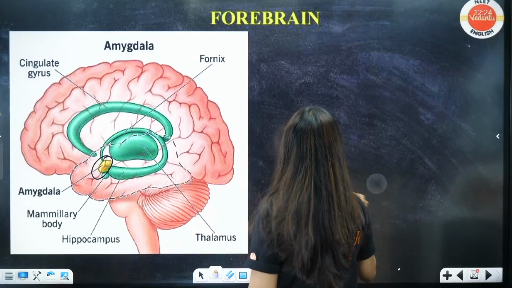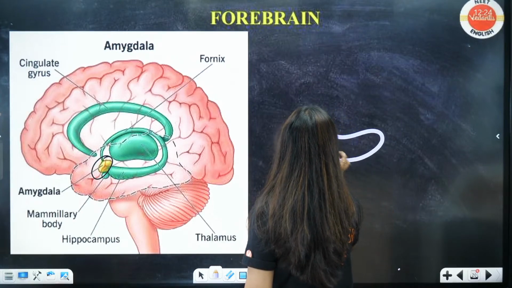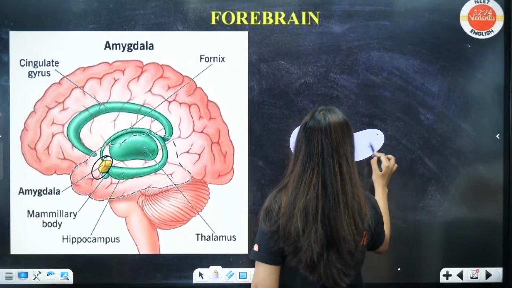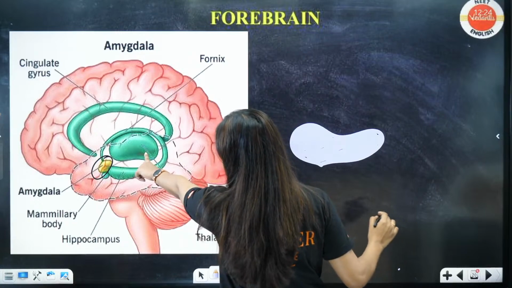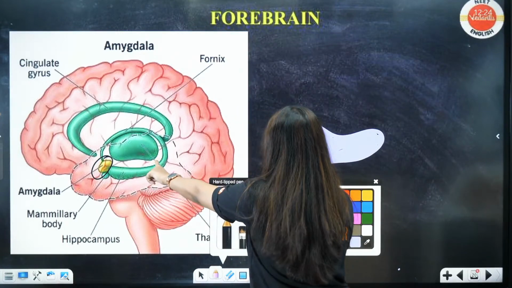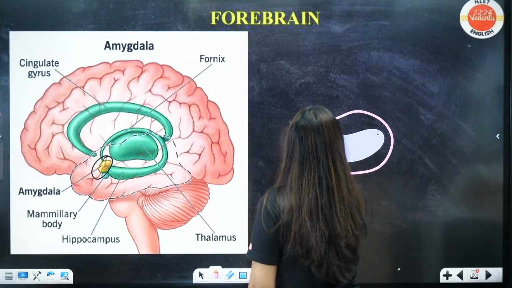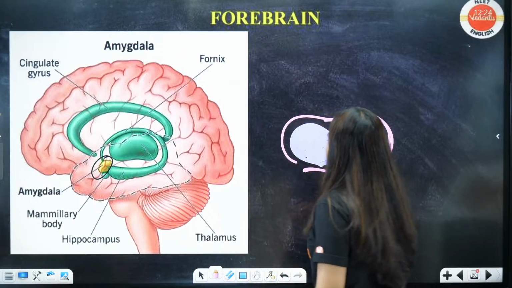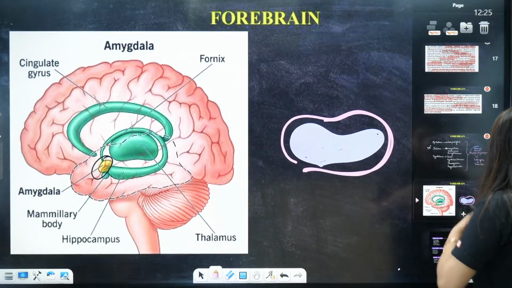The thalamus is like this, and the limbic system will be around it like this. This is how the covering will go. Got it?